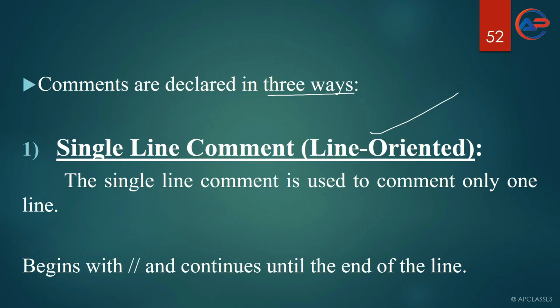What is single line comment? Single line comment is used to comment only one line. Whenever you want to write a single line of comment, whenever you want to comment in only one line, at that time single line comment is used. So for single line comment we use two forward slashes. This is how we use them.